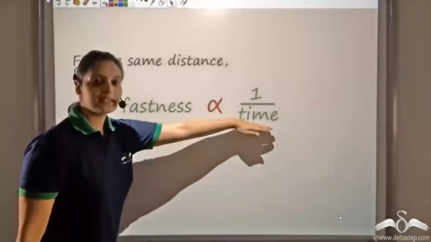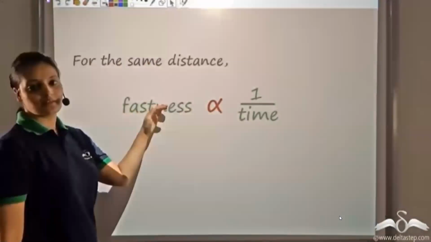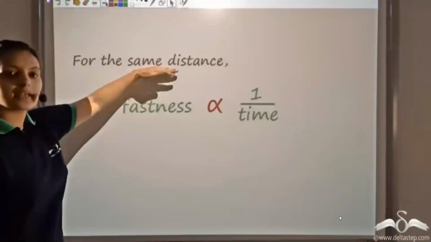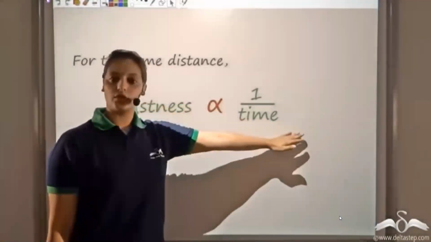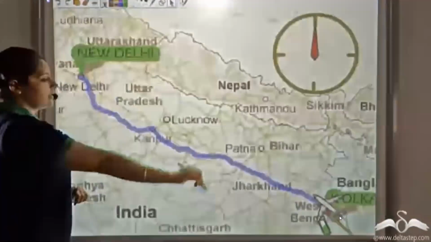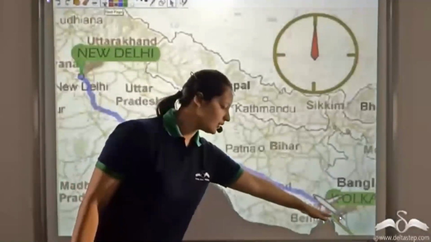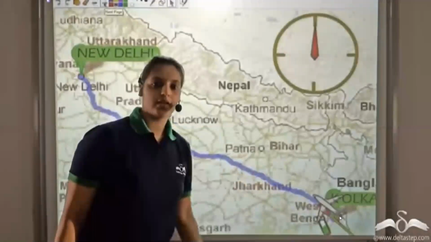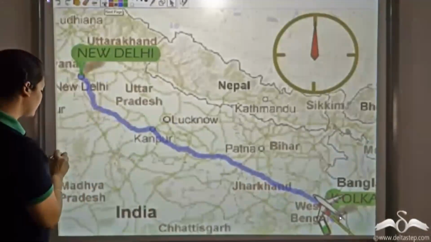So less the time, more is the fastness. More the time, less is the fastness. So we get for that same distance, fastness is inversely proportional to time. Now let's look for same time. Let's say these are the three transports which I have: plane, train and bus. All three are here. Let's observe these three in 1 hour.